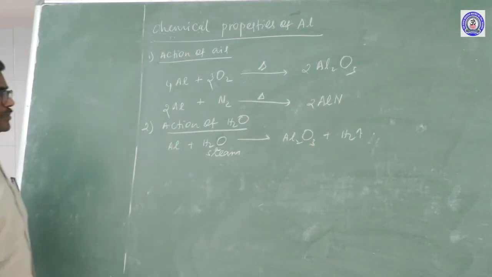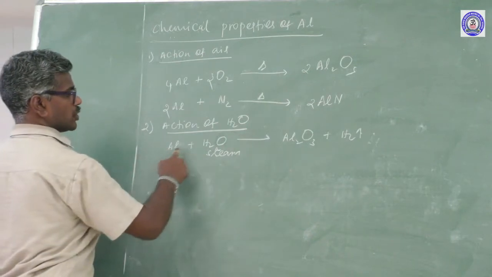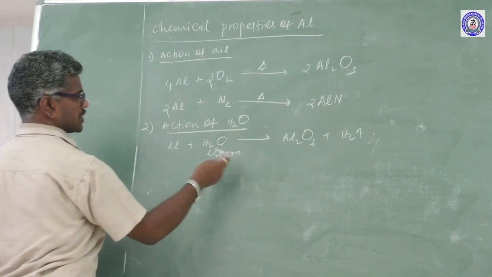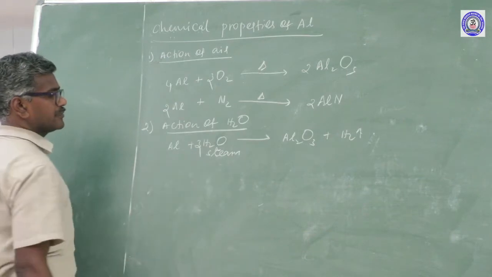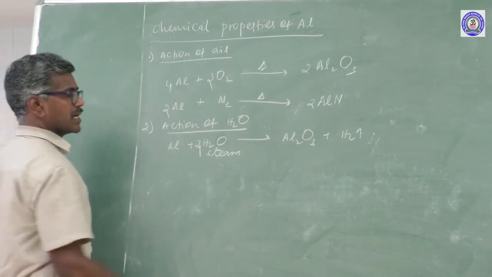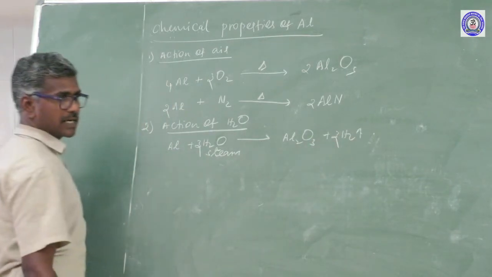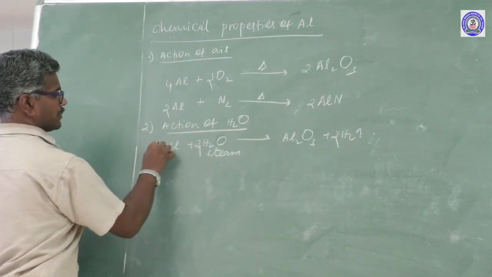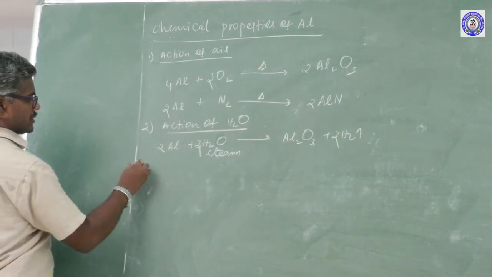Balance the equation. Here 2 aluminum, 3 oxygen, 2 hydrogen. So we write 3 oxygen. How many hydrogen? 6 hydrogen. 3 hydrogen. How many aluminum? It is 2.